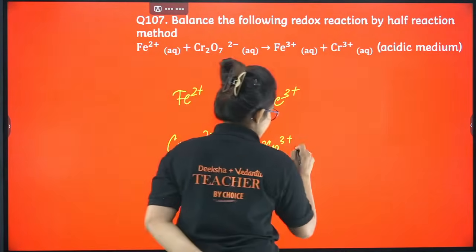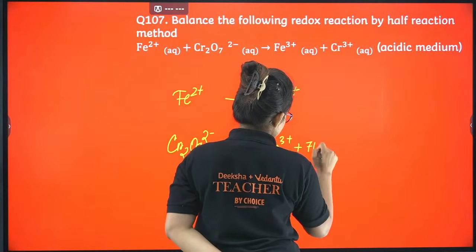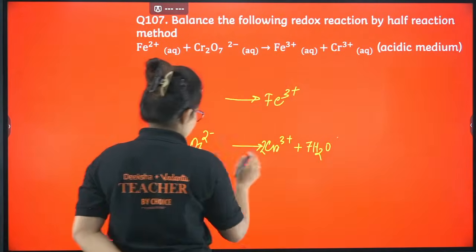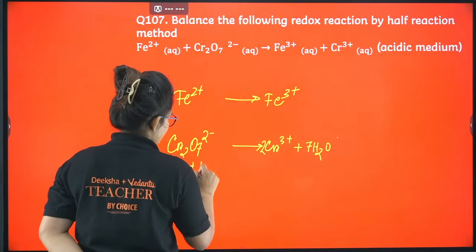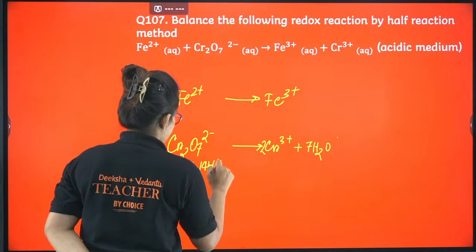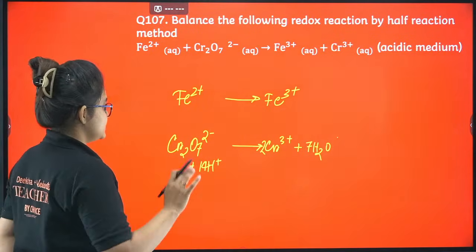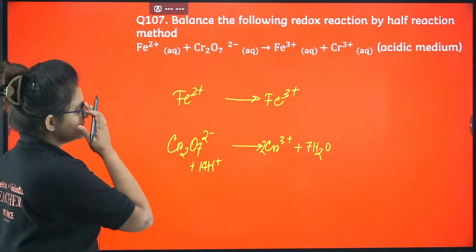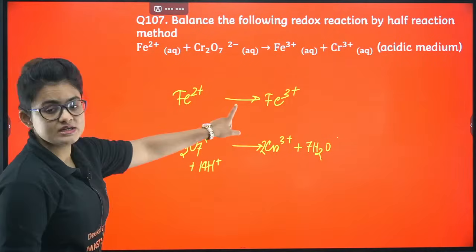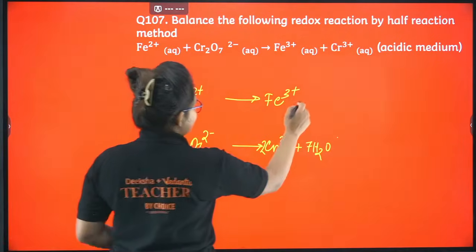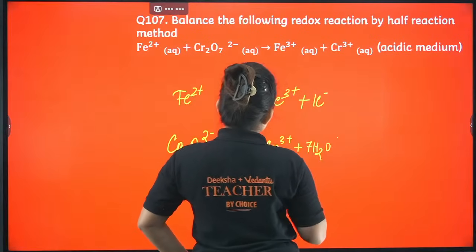Now oxygen is balanced by adding water. So 7H2O I am adding this side, and here I have to balance the hydrogen, so 14H+. Yes, everything is balanced. Now it's time to balance the charge. While balancing the charge, please focus on the easy equation first. Here if I add 1 electron, it will be enough.